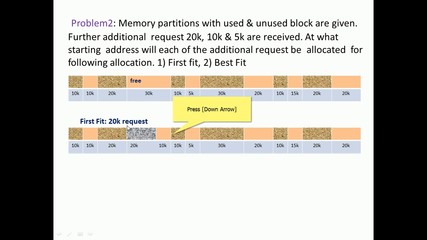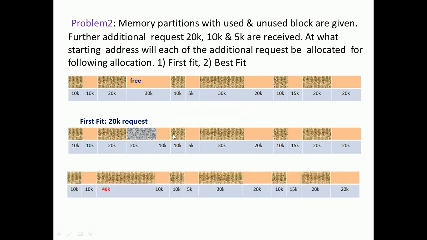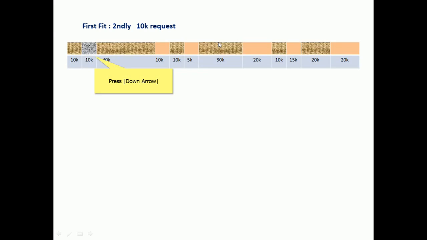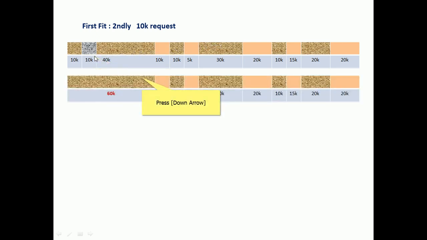Before allocating 10k, we can merge this free space, so that becomes 40k, 20k plus 20k. Here 10 kilobytes is free space, and the next demand is 10k, so we can give it there. So the first 10k is given. Now combining this 10 plus 40, a total of 60k is occupied.